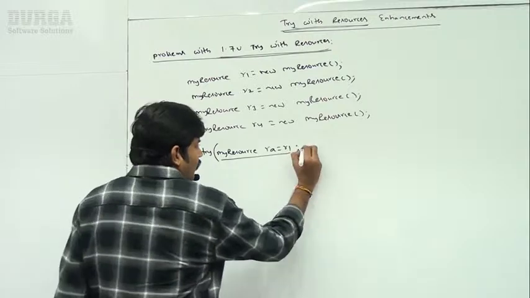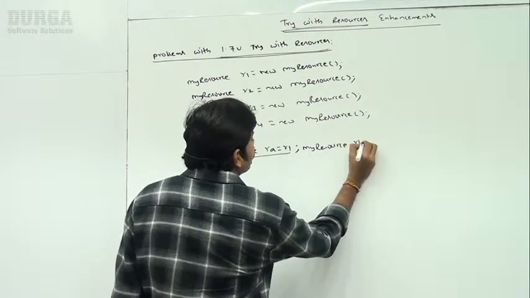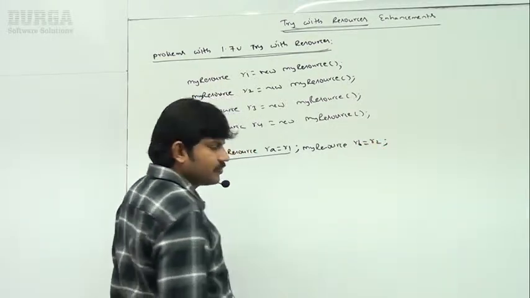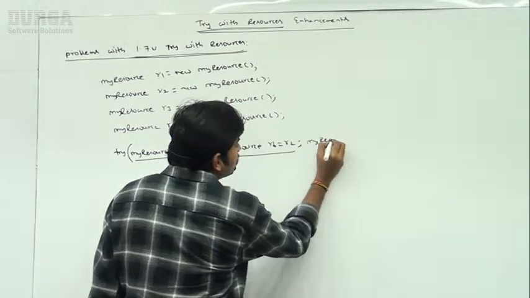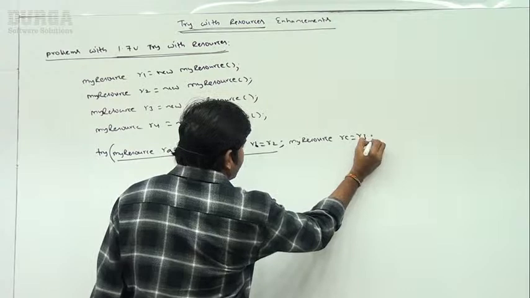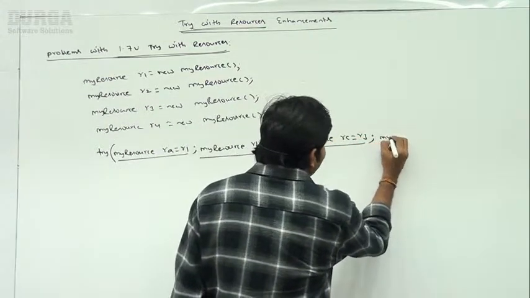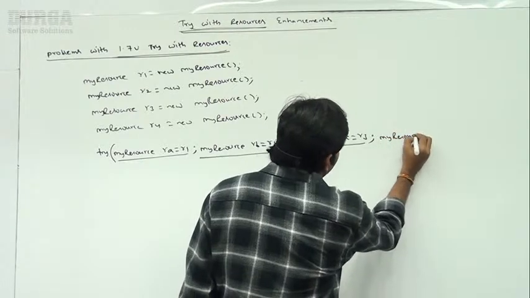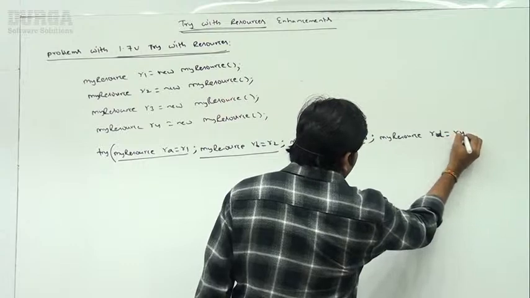Yes. Now MyResource RB is equal to R2 semicolon. Next, MyResource RC is equal to R3 semicolon. Next, MyResource RD is equal to R4.